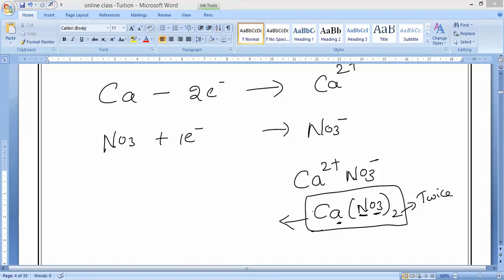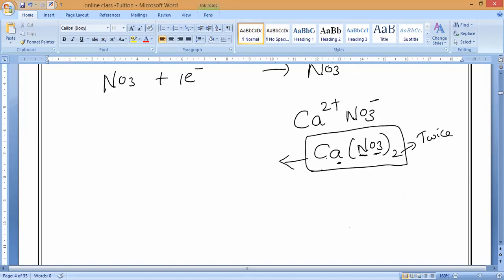How many calciums are there here? One calcium. How many nitrogens? 1 into 2, so 2 nitrogens. How many oxygens? 3 into 2, so 6 oxygens. Understand?